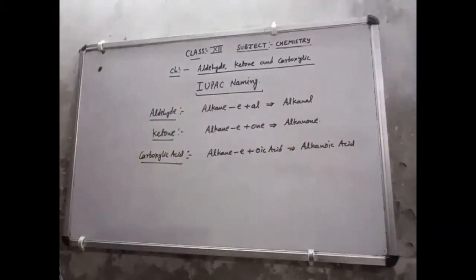Now I will discuss with you what the name of the group will be if it is not the main functional group.